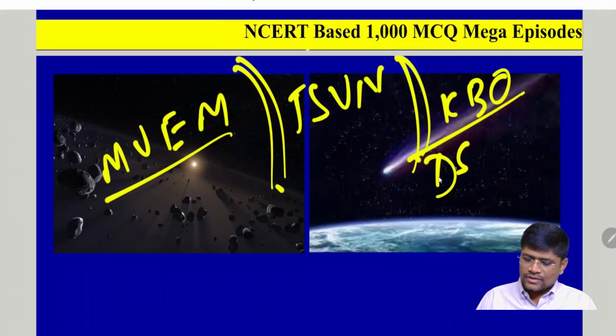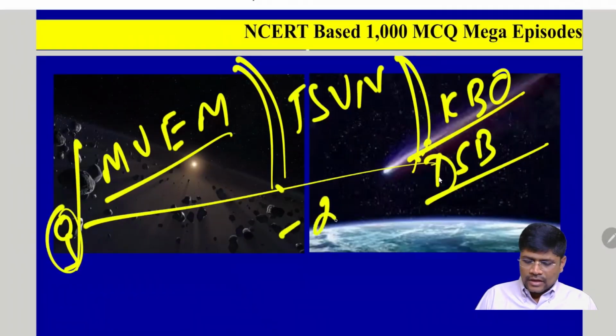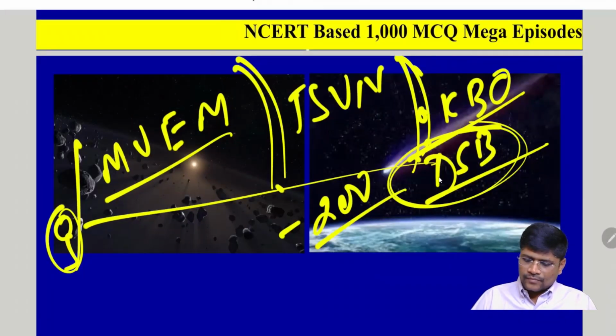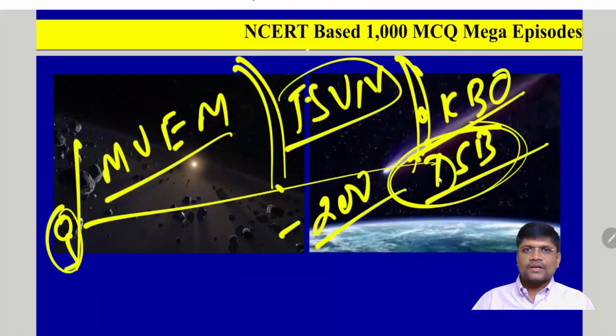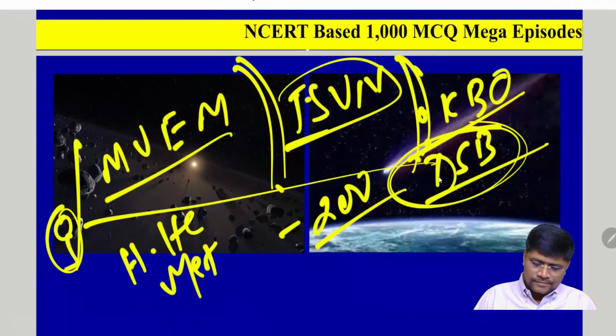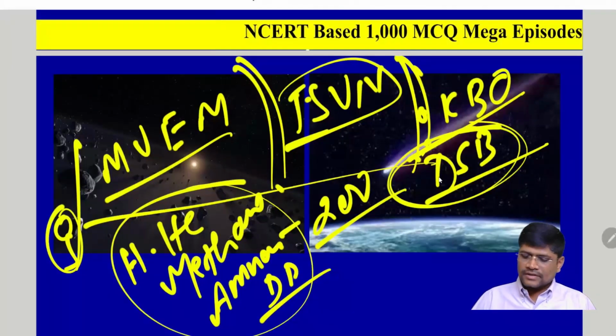These are also called the dirty snowballs. Because they are a bit far away from the sun, the temperature is almost minus 200 degrees Celsius. Because of this, the dust particles, which are part of the solar system, are completely frozen. That's why they are called the dirty snowballs. The Kuiper belt objects are the remnants of the outer planets, we know that. They are also made up of hydrogen, helium, methane, and ammonia, along with dust particles. All these gas particles and dust particles are completely frozen. That's why they are called the dirty snowballs.